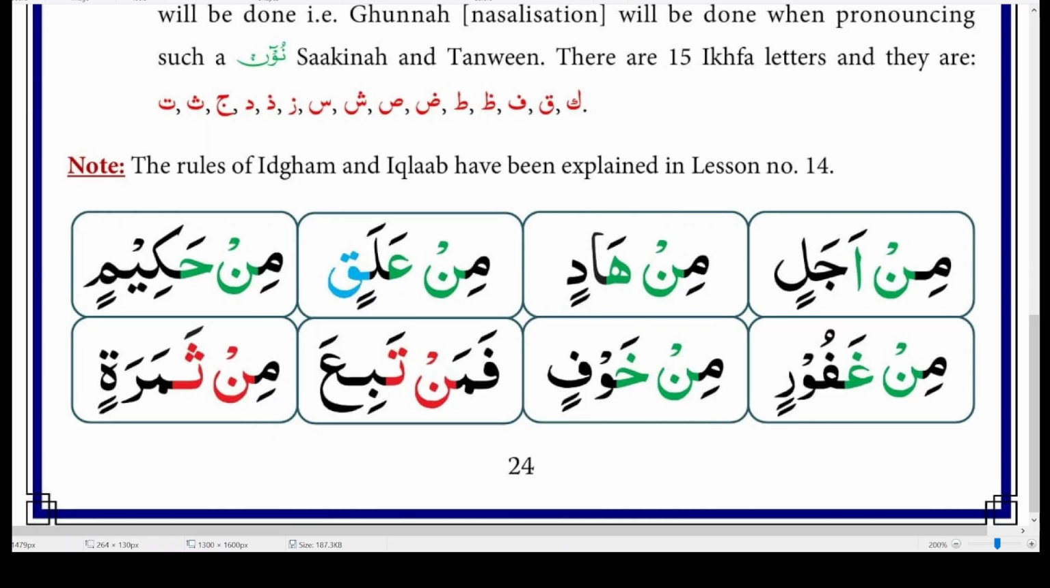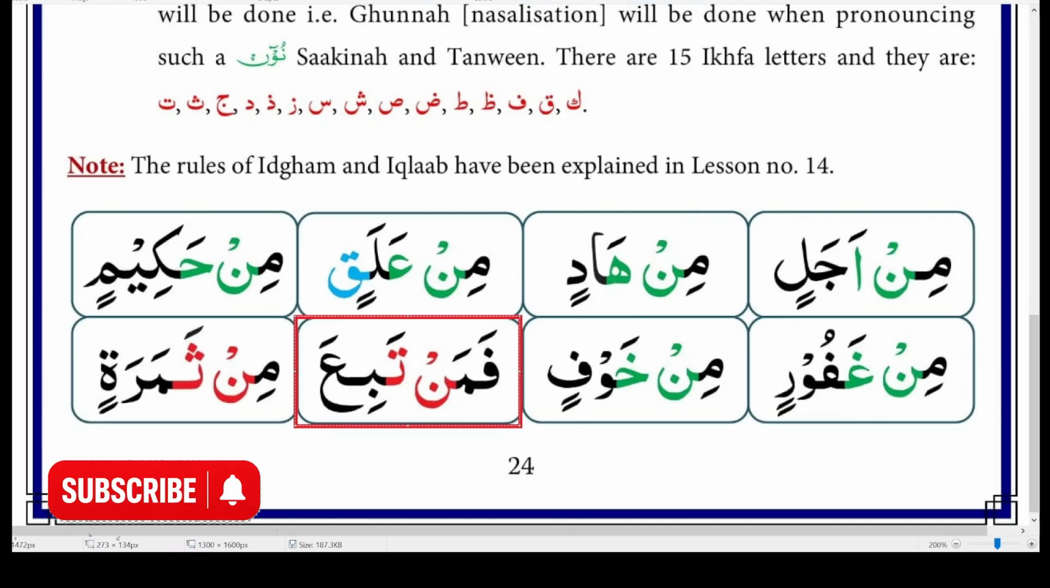And now, these two are the examples of Ikhfa. The word is Faman Tabia. This is how you pronounce it. You hide the Nun sound, you take the sound in the nose for a second or so, like Faman, and also you stretch the sound a little bit, and that is called Ghunna, like Faman Tabia.